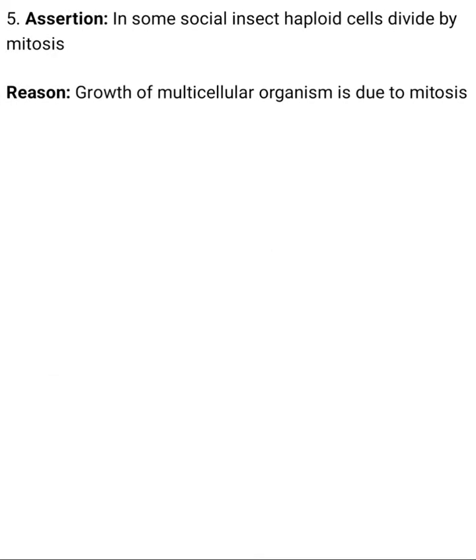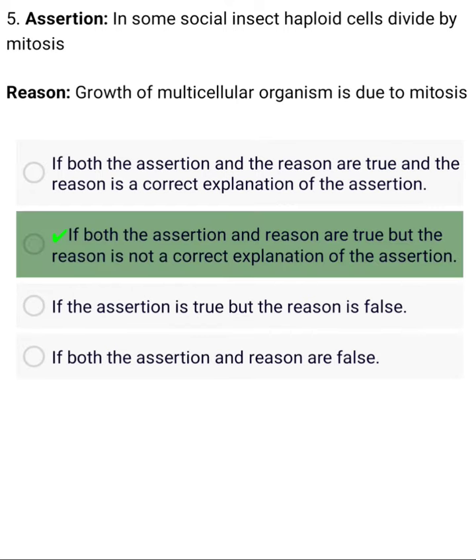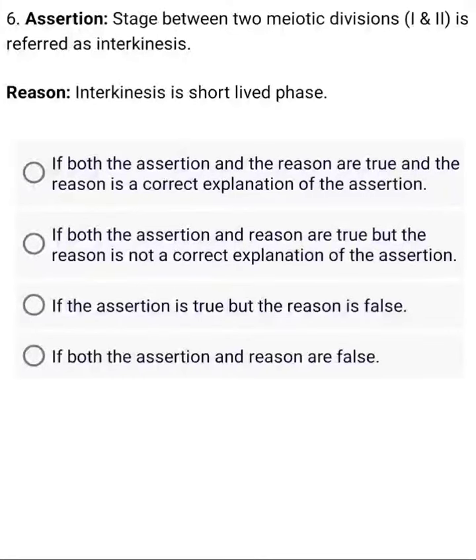Right. Assertion: In social insects, haploid cells divide by mitosis. Reason: Growth of multicellular organism is due to mitosis. Right. Assertion: Stage between two meiotic divisions, I and II, is referred to as interkinesis. Reason: Interkinesis is a short-lived phase.